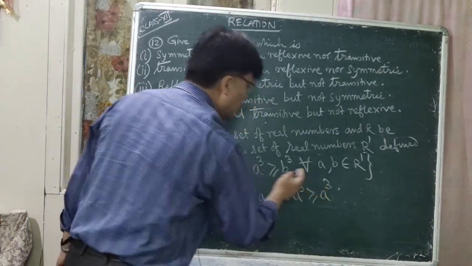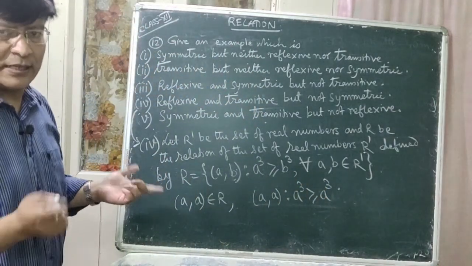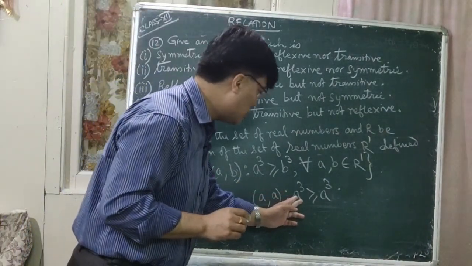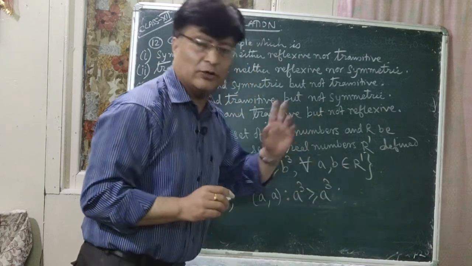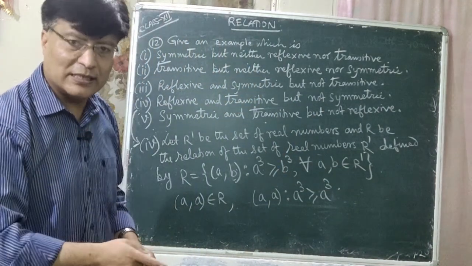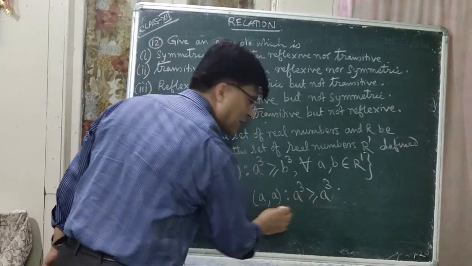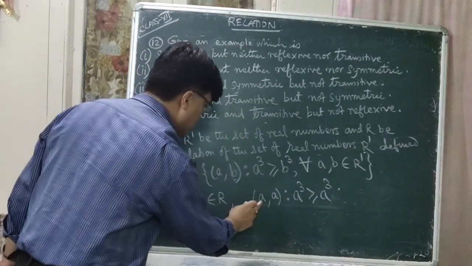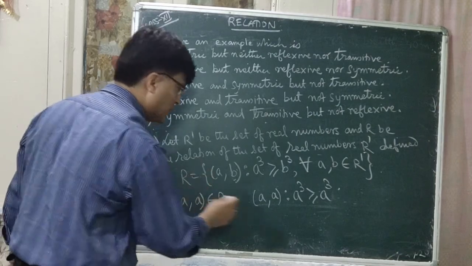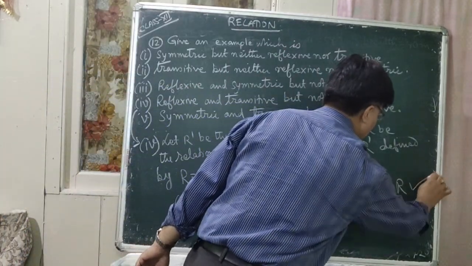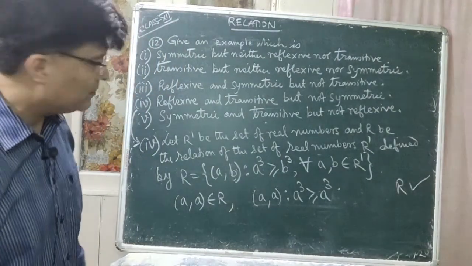That is A cube is equal to A cube. Obviously A cube is equal to A cube. Is that clear? Because the equal to sign is also there. That means A comma A belongs to the relation R. So it is reflexive. Okay. This is reflexive. Is that clear?